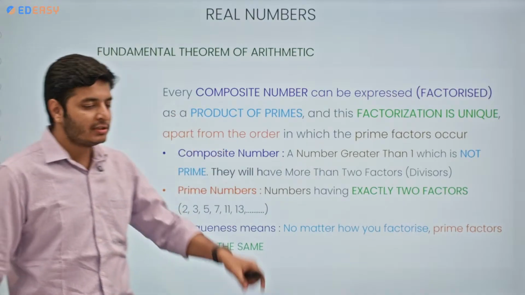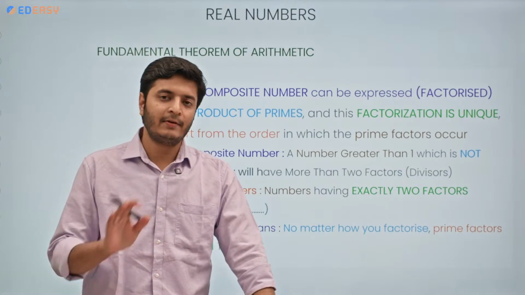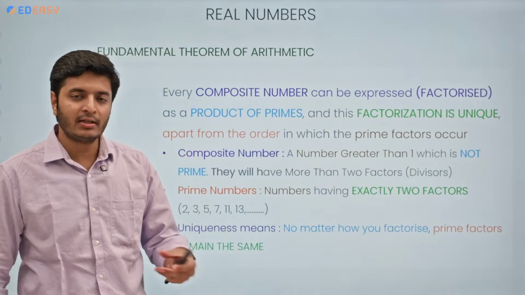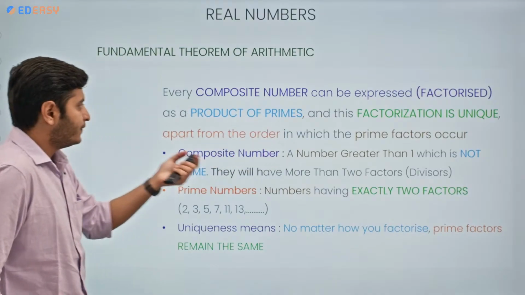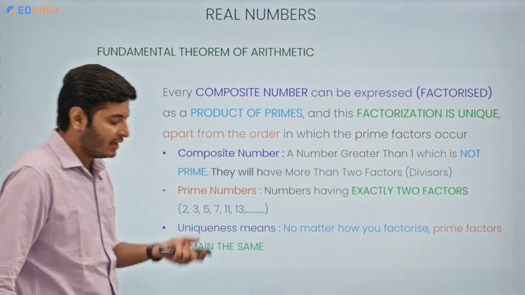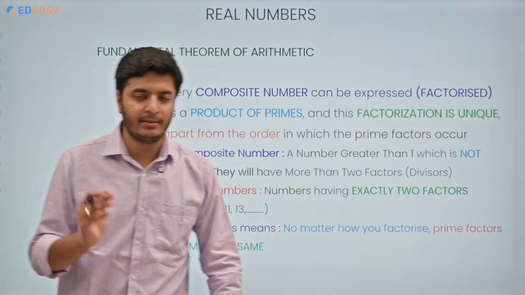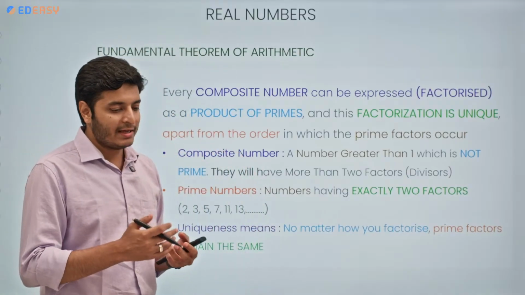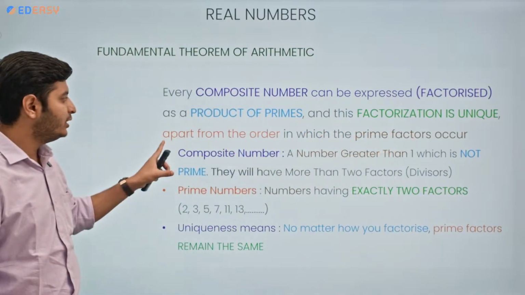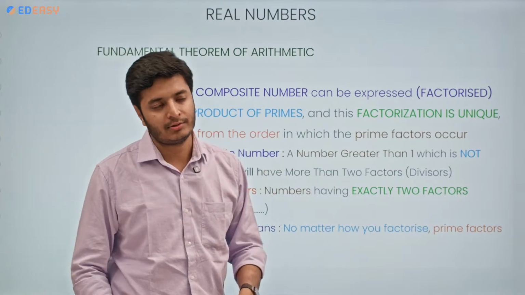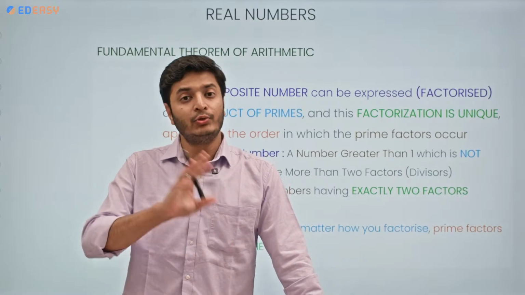Now, composite numbers are those numbers which have more than two factors. Simple as that. If a number has more than two factors, 1 and the number itself, then that number is a composite number. Composite numbers can be expressed or factorized as a product of primes. If they have more than two factors, then we can write them in their prime factorization form, or write the number as a product of its primes. And this factorization will always be unique apart from the order in which the prime factors occur.